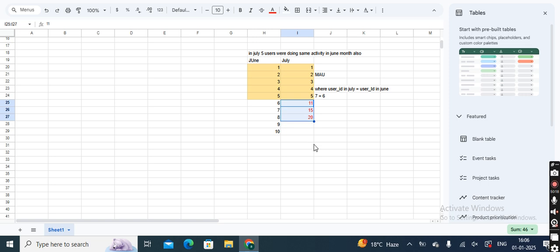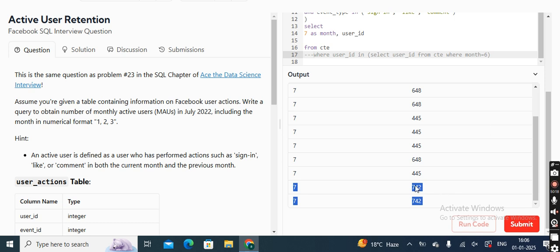is this type of value, which is not present in June, but they are present in July, and they are performing those kinds of activity like sign in, commenting, liking, everything. These three users are doing everything, but they were not present in the month of June. So I will not consider them as my monthly active users. So I will not consider the 742 as my monthly active users. So this is what I wanted to show.